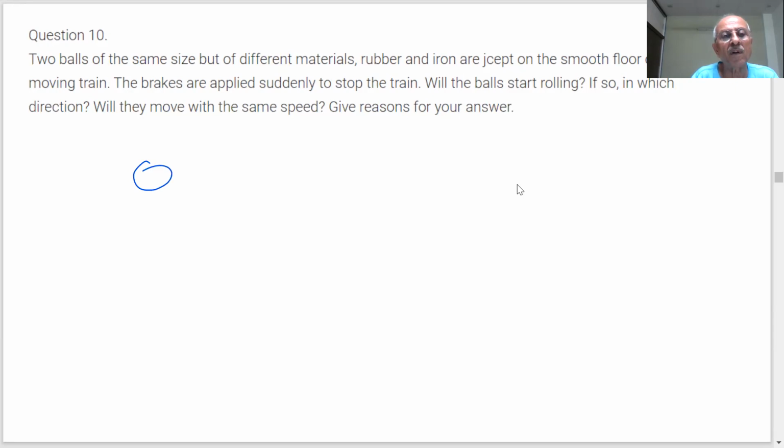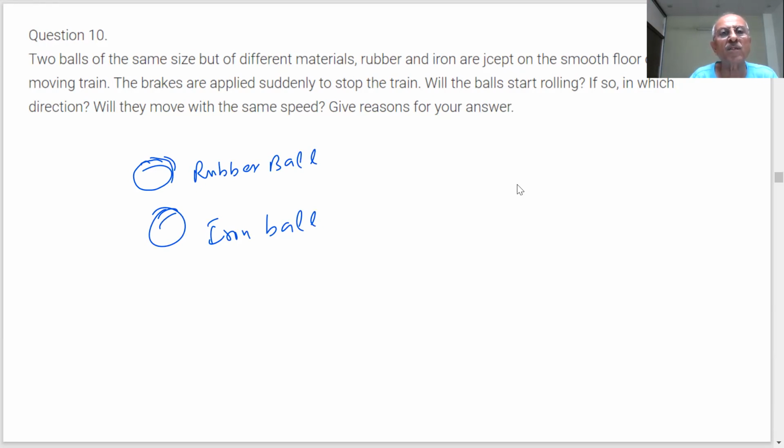You have a rubber ball and you have an iron ball, kept on the smooth floor of a moving train.